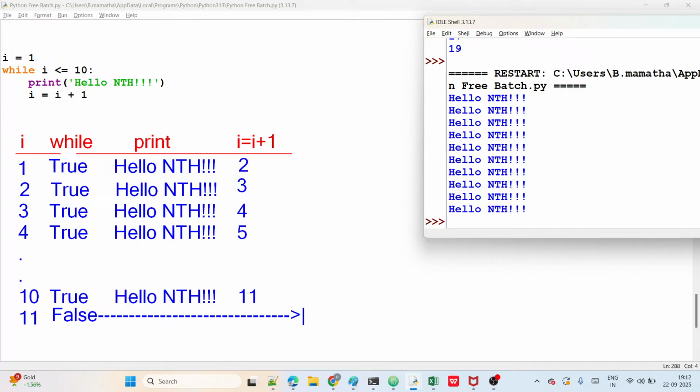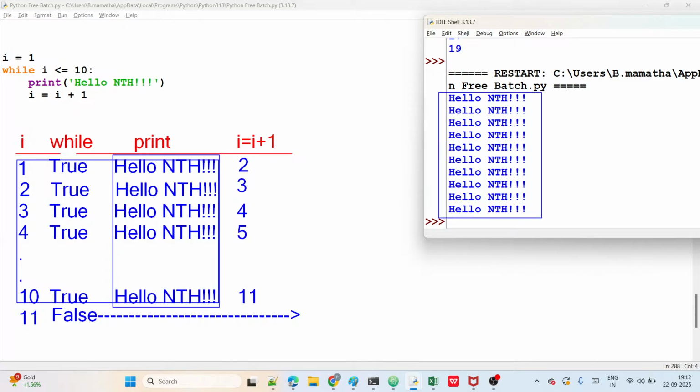So now, how many times is hello NTH displayed here? 10 times, guys, right? So the loop executed 10 times, the condition was true 10 times, and it was displayed 10 times. This is called what? Debugging. So hello NTH was displayed 10 times, all of you guys.